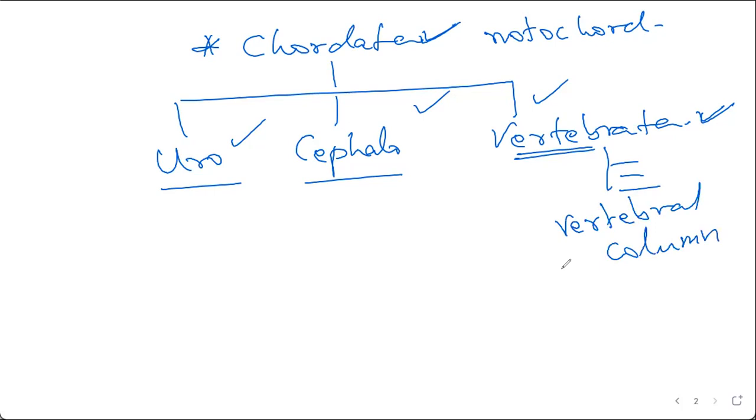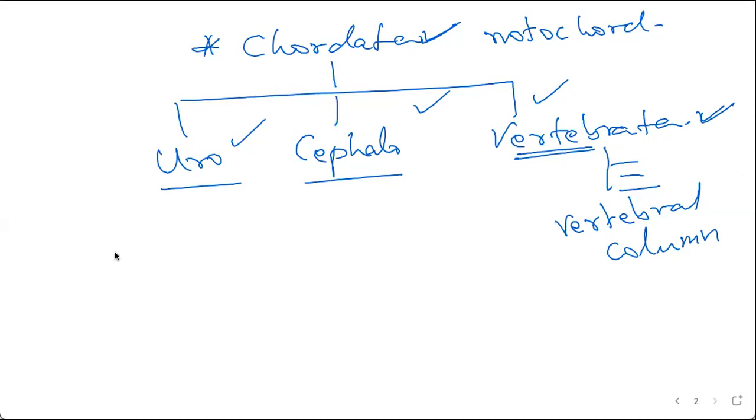We will not have vertebral columns in Cephalochordata and Urochordata. Seeing this, we have classified them, and that is why all chordates will not be vertebrates. All vertebrates will be chordates.